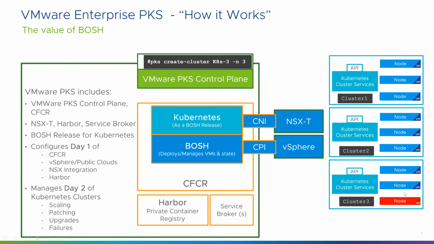And if you see, focus on this, the third cluster, third node actually failed. In this scenario, in case Kubernetes was not there, we would detect the failure through our monitoring mechanisms, then provision another VM or repair this one.